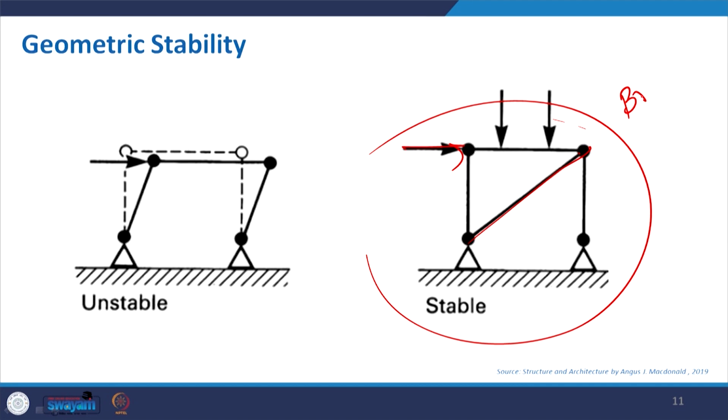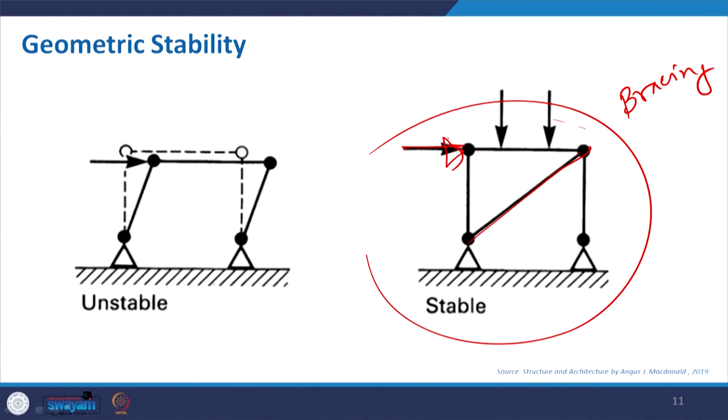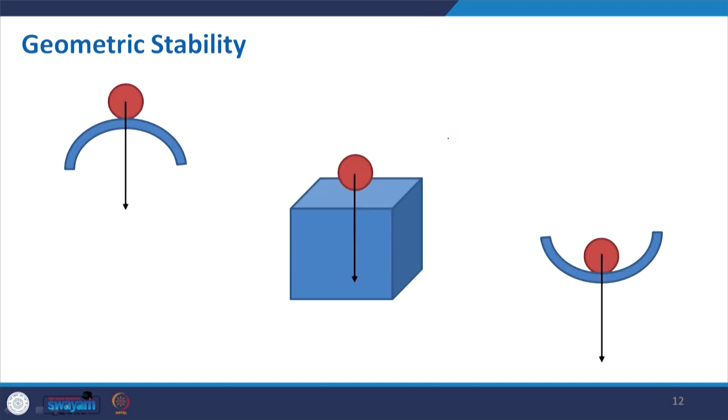So, this kind of arrangement is called bracing. We will be using this term bracing quite a lot when we discuss high rise structures, because we need to protect from the lateral load. So, we need such kind of development.